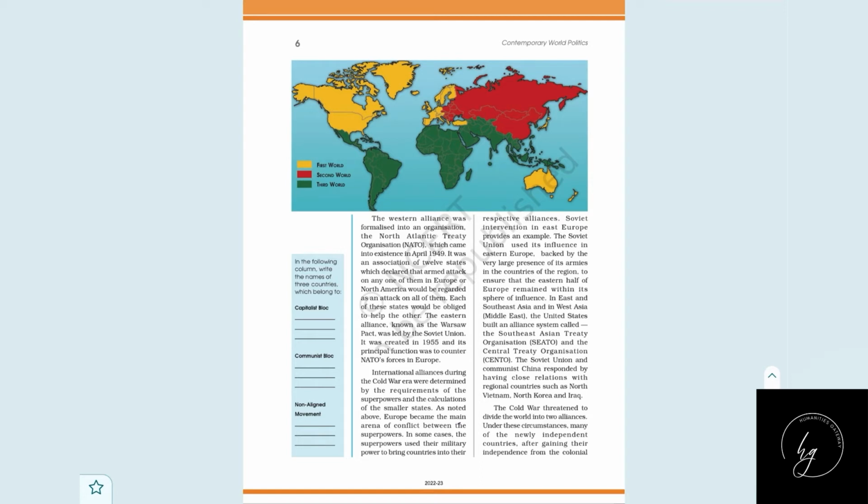This is an alliance of Western European countries and North America, and it is mentioned in the treaty that if there is an attack on any of these countries, that will be taken as an attack on all of them, and they will fight together. That's NATO. Then why did they make this alliance? Do you have any idea why they made this alliance?